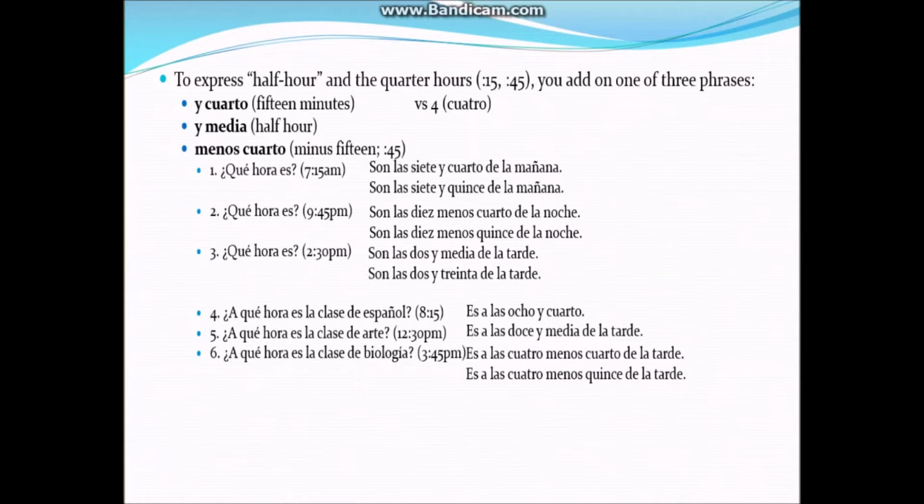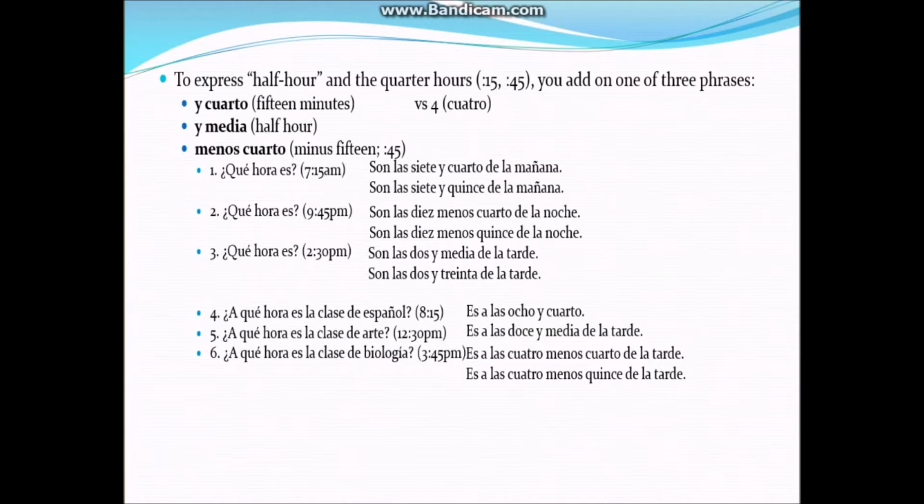Pay attention to that versus cuatro, the number 4, which is C-U-A-T-R-O. Where you put the R will change the word, so spelling is very important. Y media is the half hour, so this is the 30. And then we get menos cuarto, minus 15, so this puts us at expressing 45. Another way that this can be expressed is saying quarter till. So it's quarter till whatever the hour is, it's the 45-minute mark.